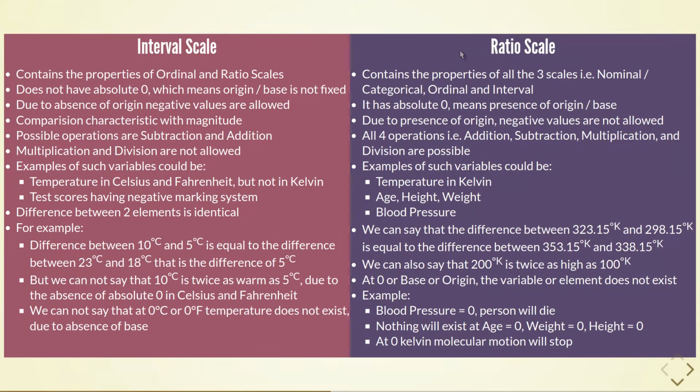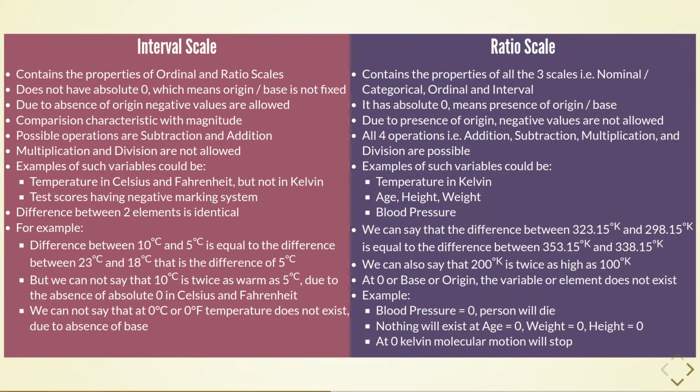It contains the properties of all the three scales, that is nominal scale, ordinal scale and interval scale. It has absolute zero, means the presence of the origin. Due to the presence of the origin, negative values are not allowed. All four operations, those are addition, subtraction, multiplication and division, are possible. Examples of such variables could be temperature in Kelvin, age, height, weight and blood pressure.